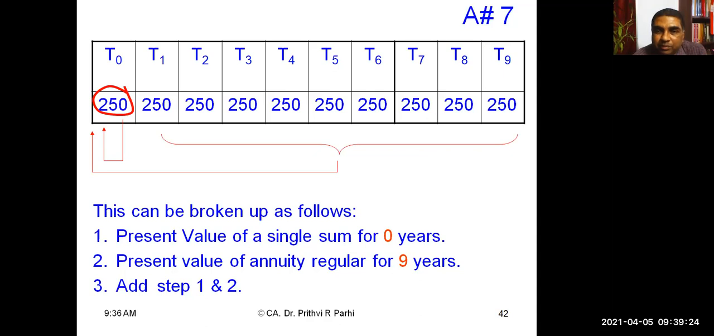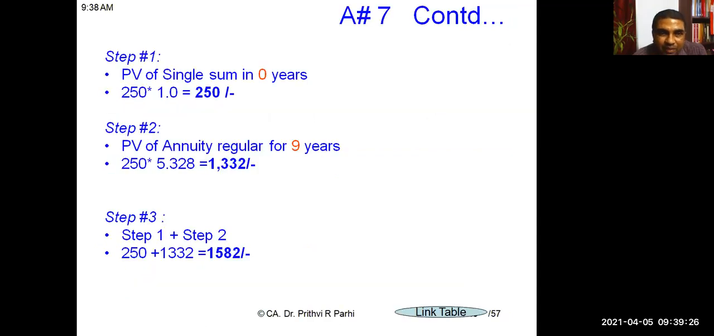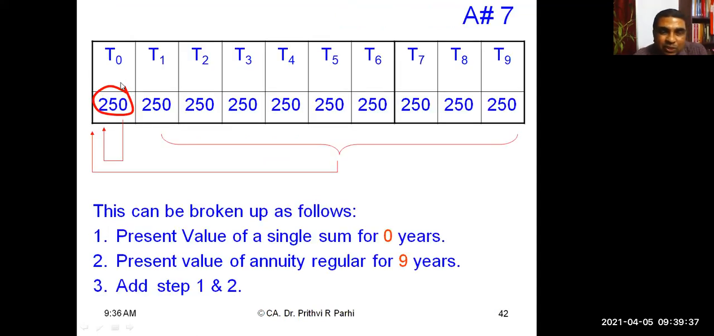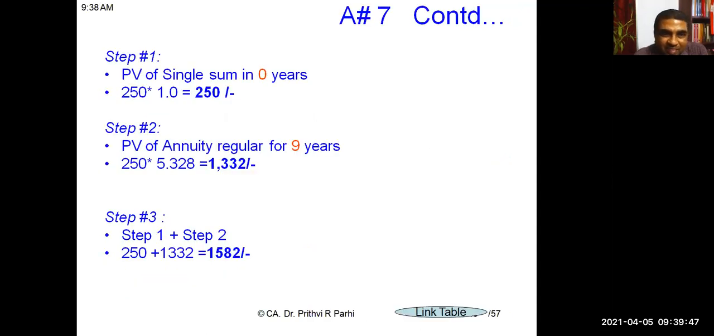Understood? Yes. Now, step 1 is the present value of a single sum. So it is 250, because the first one is received at year 0. At year 0, all factors are always 1, because present value and future value are the same at that time point. Present value factor is 1. So 250 multiplied by 1, you will get 250 rupees.